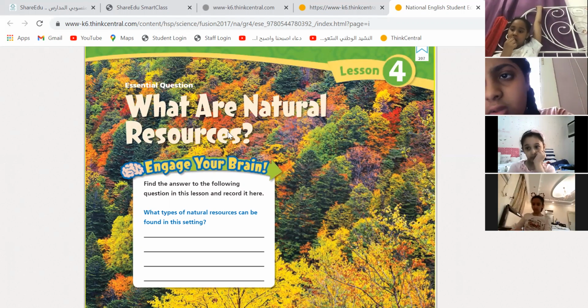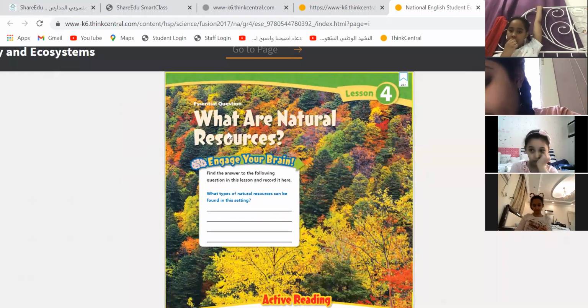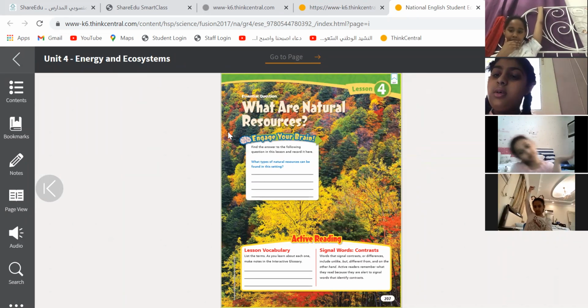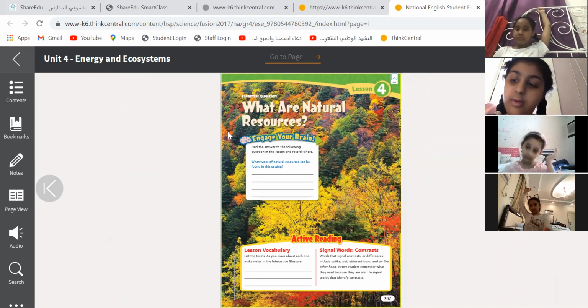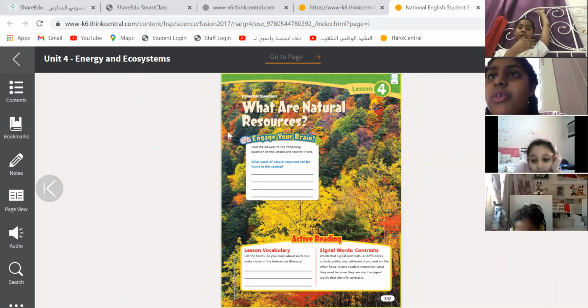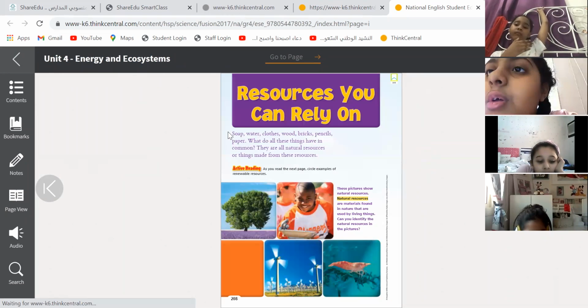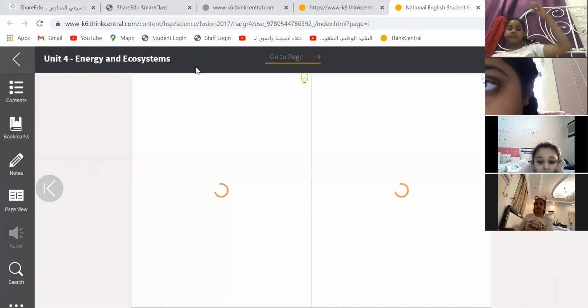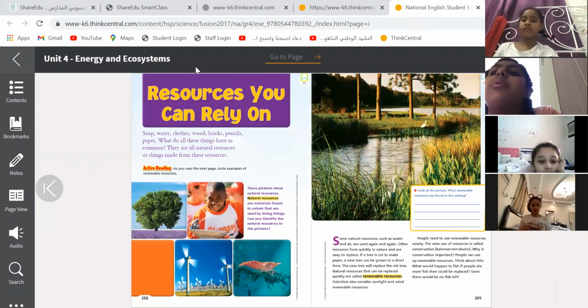Now, after you know what natural resources are and some examples, let me show you something. We have types of natural resources. This is what we are going to focus on today in our lesson. What are the types of natural resources? Just open the pages.